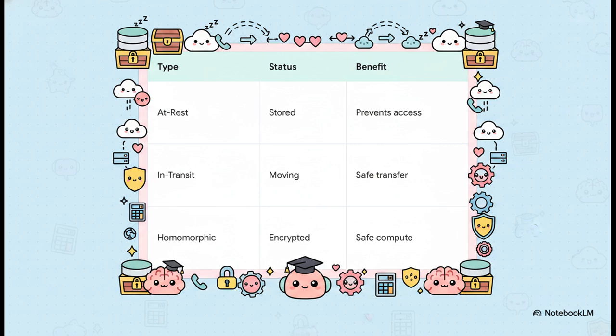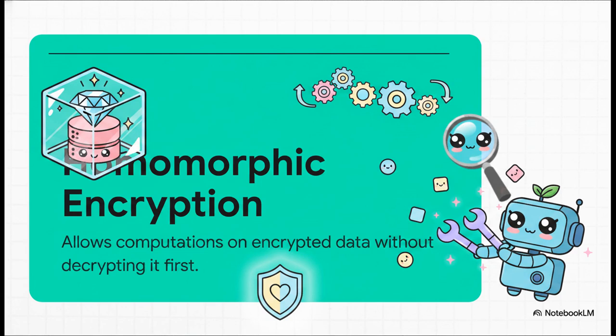Then we have in-transit encryption. That protects data as it moves across networks, like traveling from a user's smartphone over to a cloud server. But the real game changer for AI, the truly exciting part, is that third row, homomorphic encryption. Let's just spend a second on homomorphic encryption, because it is genuinely fascinating.